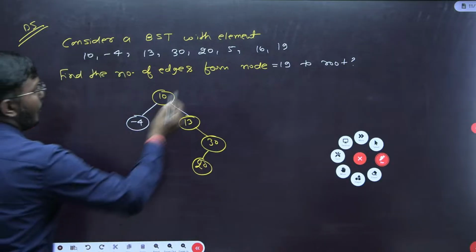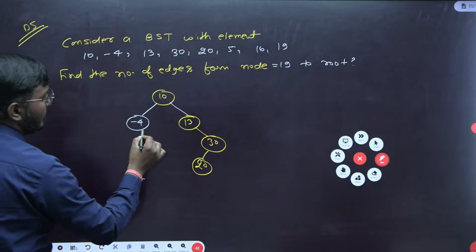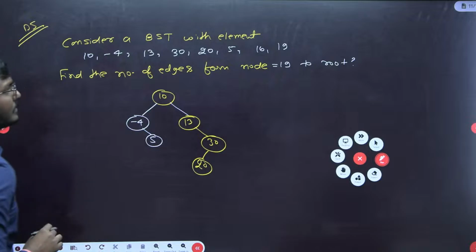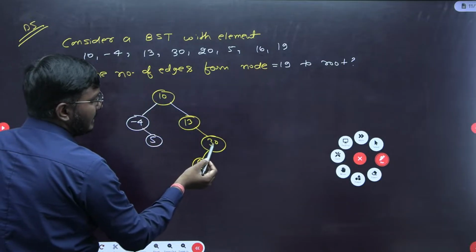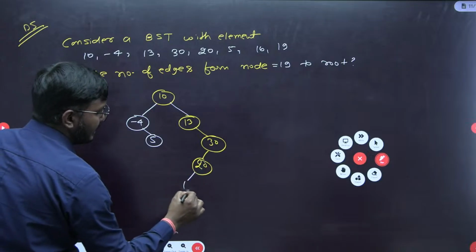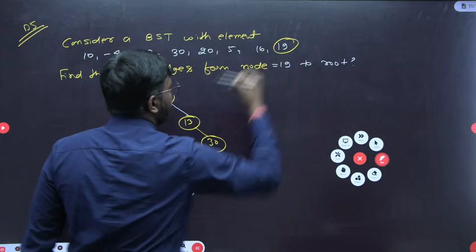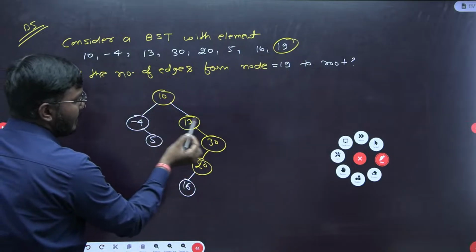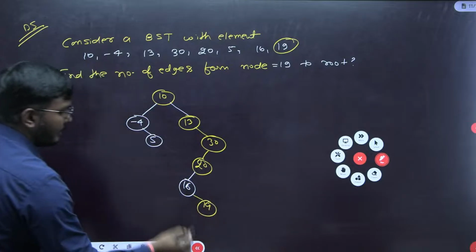Now see where 5 goes. 5 is less than 10, so left subtree, and 5 is more than minus 4, so it will be in the right subtree of minus 4. Then 16 is more than 10, more than 13, less than 30 and less than 20, so here it will be 16. The last is 19, which is more than 10, so right subtree, then left subtree, and here right subtree. So 19 will be the right subtree of this 16.